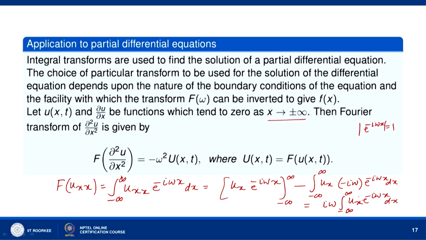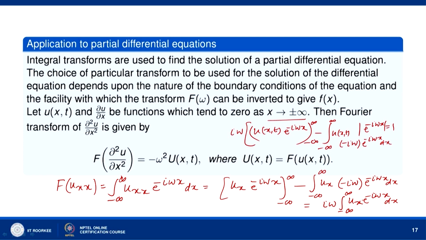Okay. And we integrate it again. So when you integrate it again, what do you get? i omega times, the integral of u_x is now u. So u(x,t) into e to the power minus i omega x, minus the integral over minus infinity to infinity of u(x,t) into minus i omega e to the power minus i omega x dx.